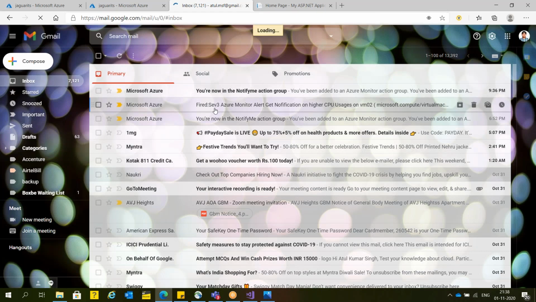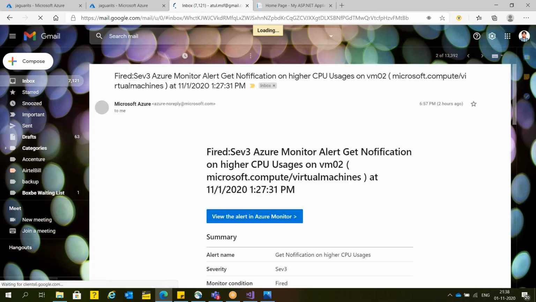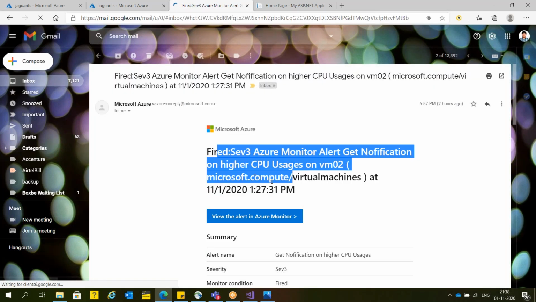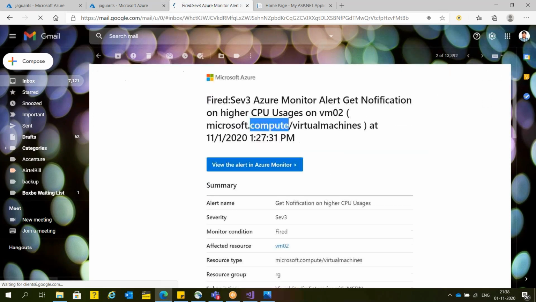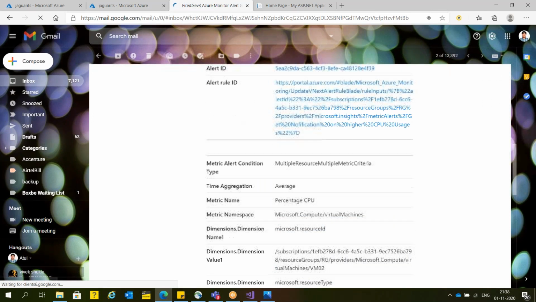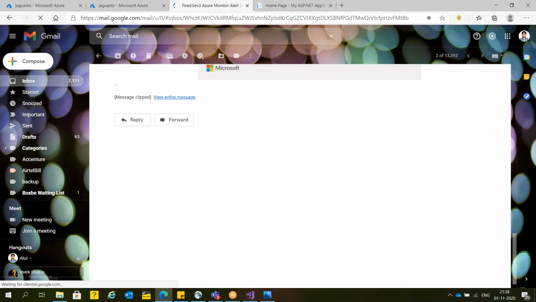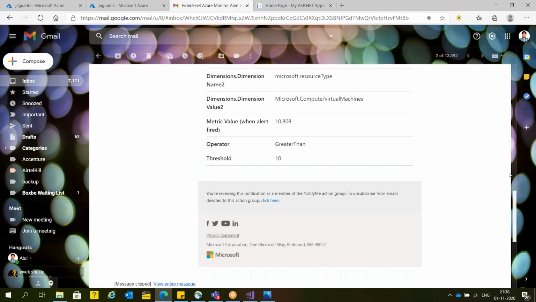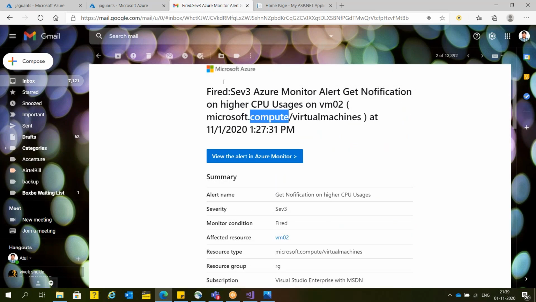See here. These types of email you people will receive. If you receive this type of email, you will get a push notification, you will get a mobile message, you will get a call also. You will get a call only if you're from United States or Canada. Clear, guys? This type of email you will receive.